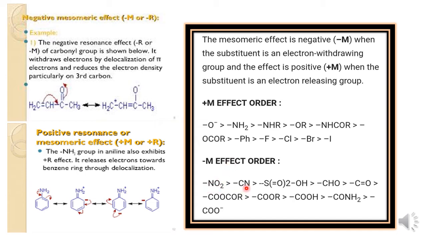NO2, CN, SO3H, CHO, CO are electron withdrawing in nature, and therefore very strong electron withdrawing groups, whereas COO minus and CONH2 are less electron withdrawing groups. This is in decreasing order. These are the powerful ones, whereas these groups are somewhat weak electron withdrawing groups.